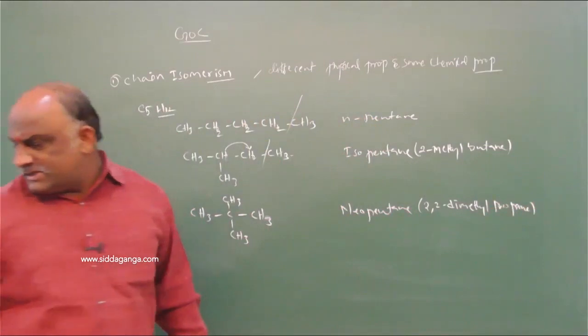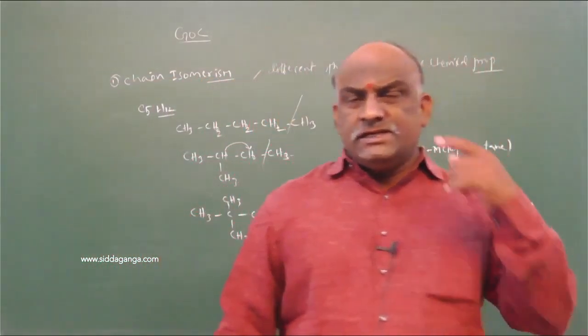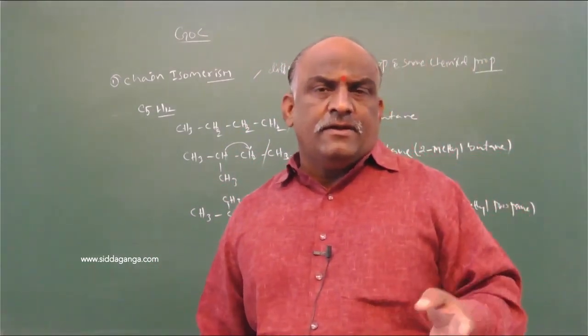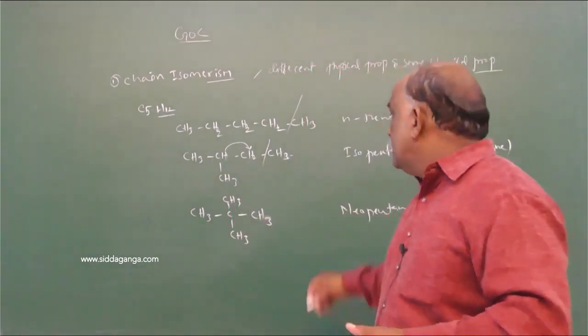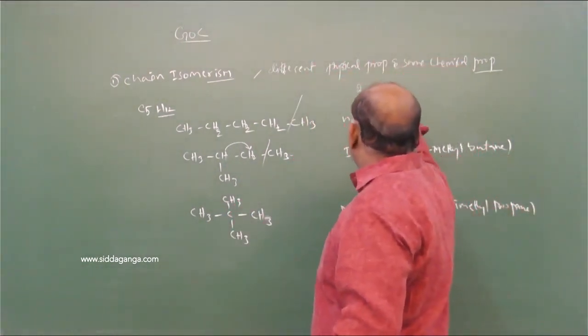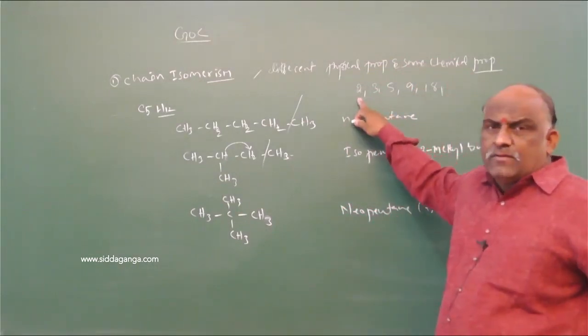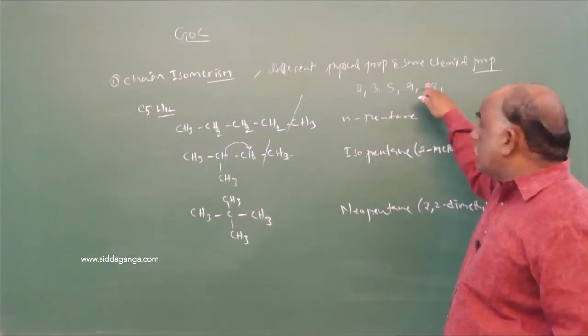So my dear students, make a note regarding this. Butane is available in two chain structures: one is normal butane, the other isobutane. Pentane is available in 3. Suppose we go with hexane. Hexane is available in 5 forms: 2, 3, 5, 9, 18. Sorry, butane, pentane, hexane, heptane, octane.